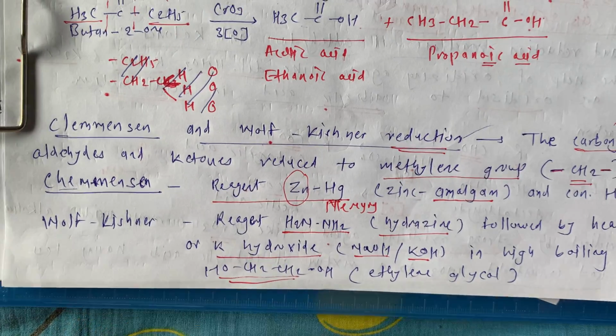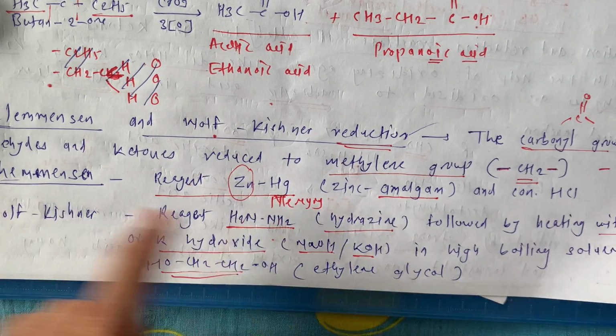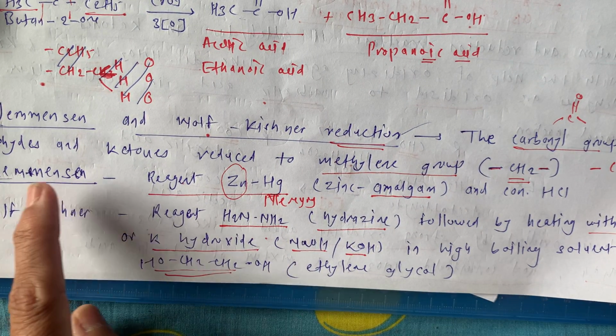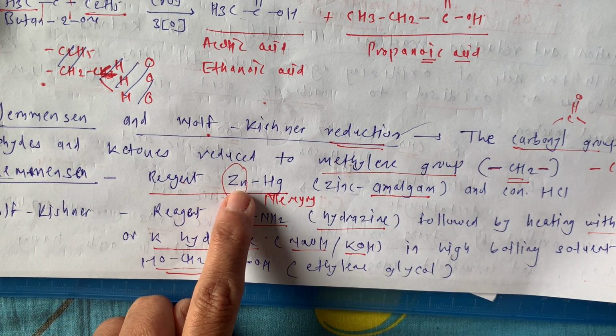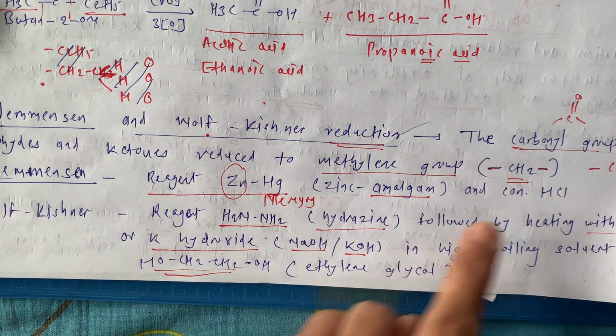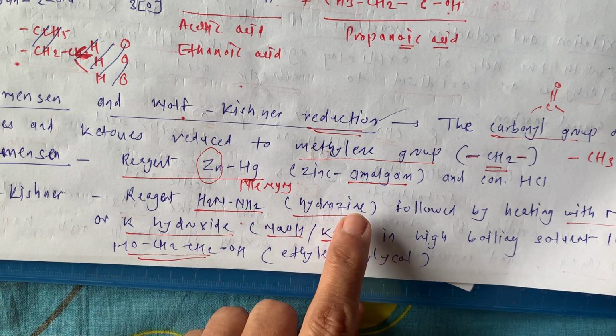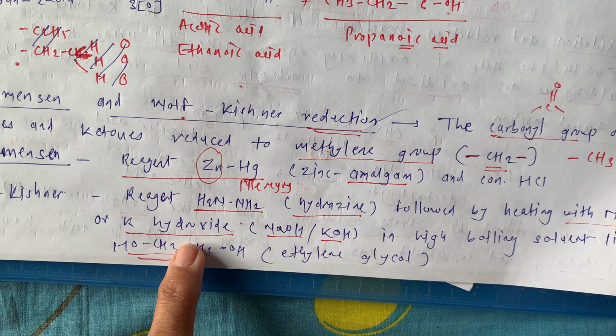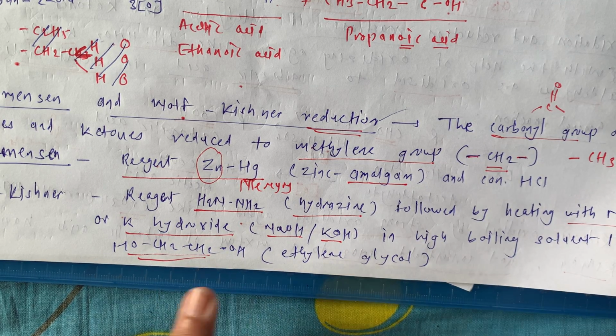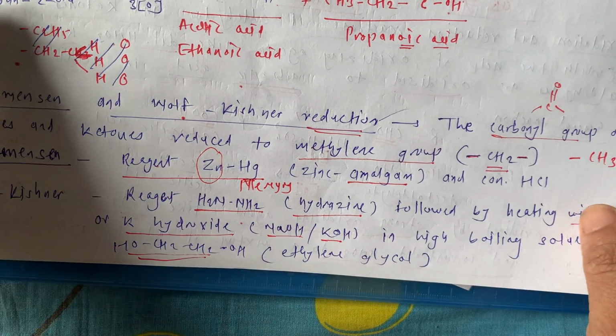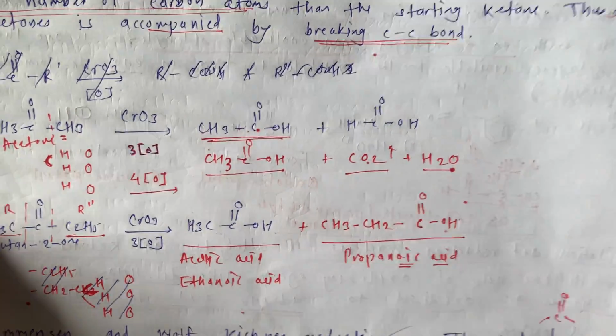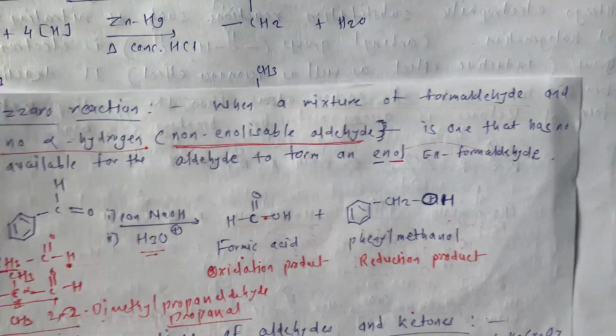As both reactions give the same product, we have to know that for Clemmensen it is zinc amalgam and concentrated HCl. For Wolff-Kishner it is hydrazine in presence of sodium hydroxide or potassium hydroxide, and the solvent is ethylene glycol. Now we will see the reaction.